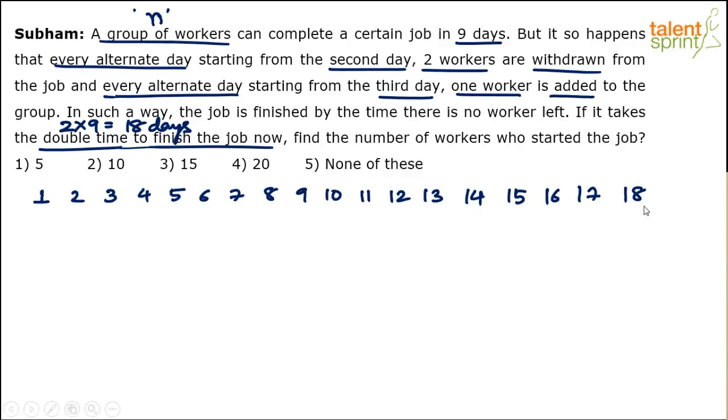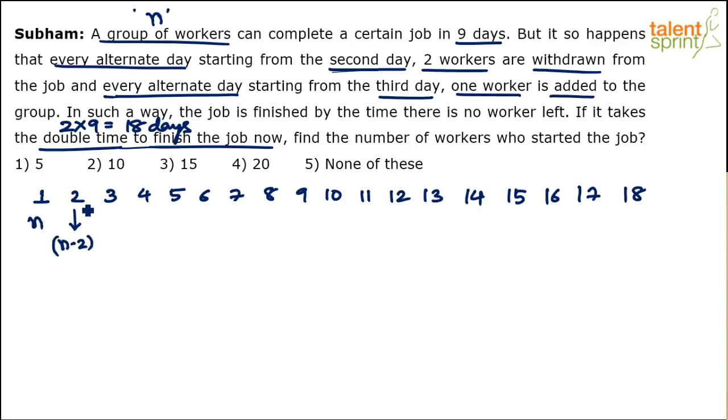So 18 days. Now we'll start with n workers on the first day. What happens? Every alternate day starting from second day, 2 workers are withdrawn. Every alternate day starting from second day, 2 workers are withdrawn. So basically, on second day, what happens? There will be n minus 2 workers.